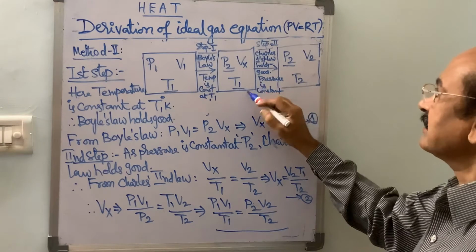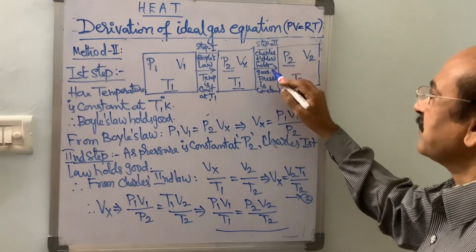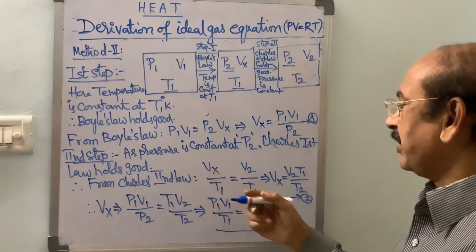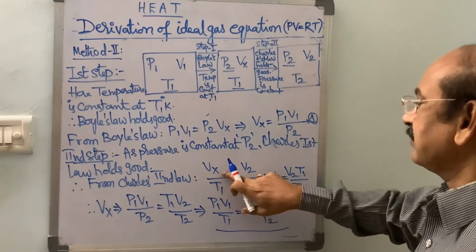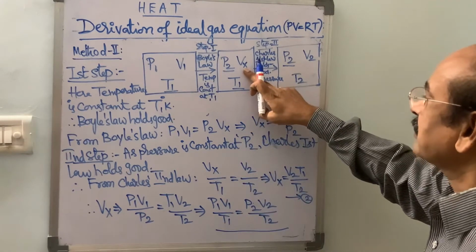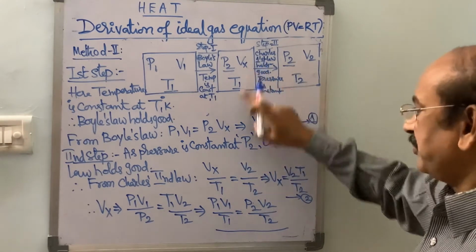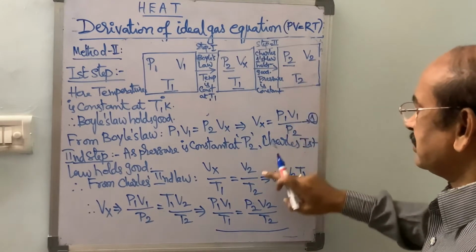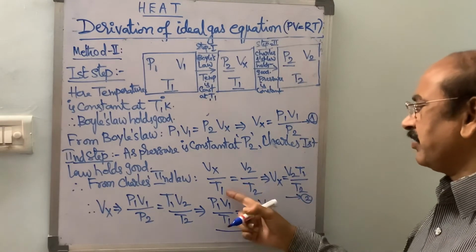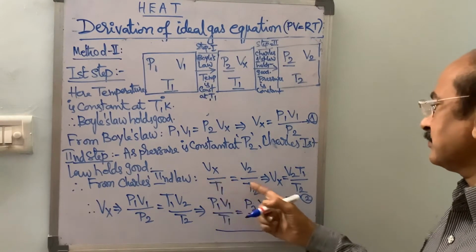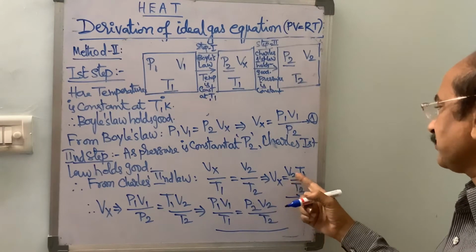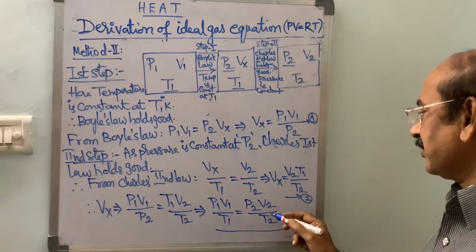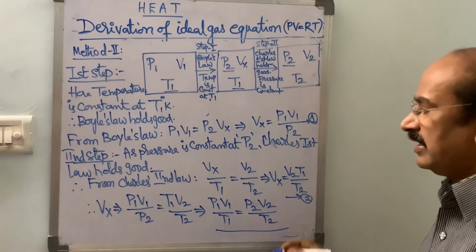Therefore, in this case, as pressure is constant, Charles' law holds good. Therefore, from Charles' second law, we know that V1 by T1 equal to V2 by T2. Here, let the initial volume be Vx and initial temperature be T1, and final volume be V2 and final temperature be T2. So, from V1 by T1 equal to V2 by T2, Vx is equal to V2 T1 by T2, or P1 V1 by T1 equal to P2 V2 by T2. This is also known as the ideal gas equation.